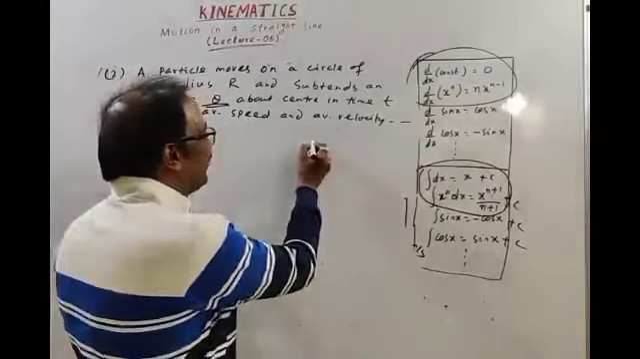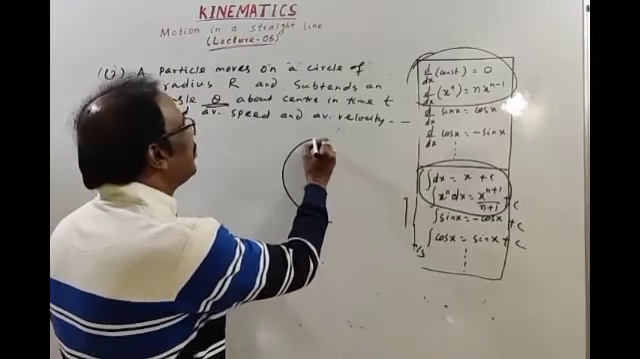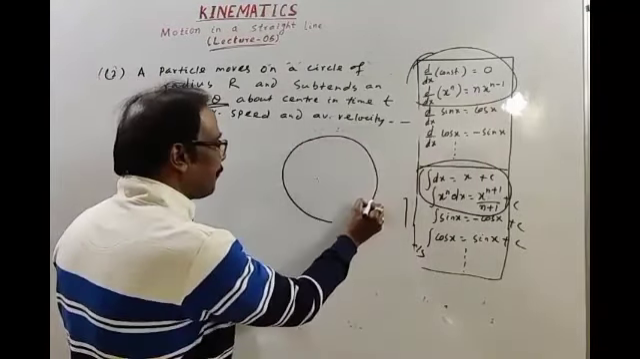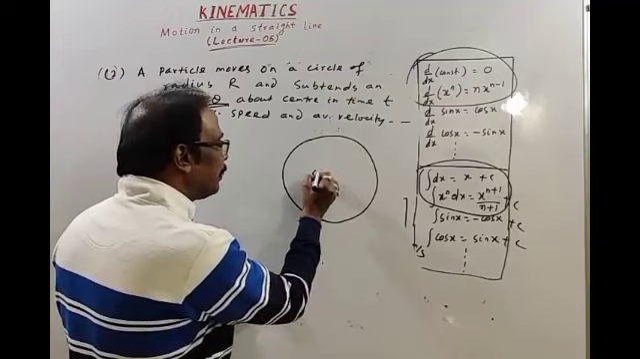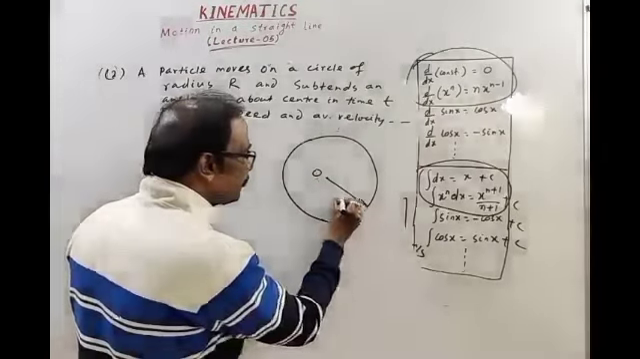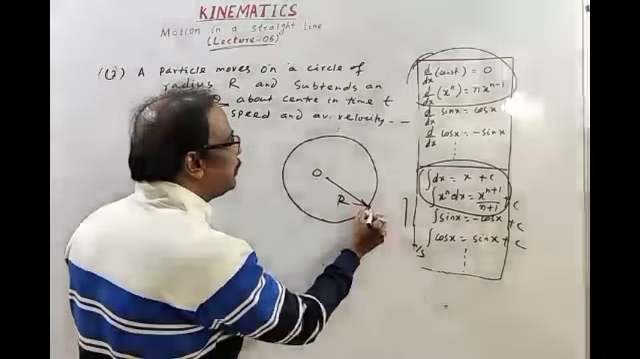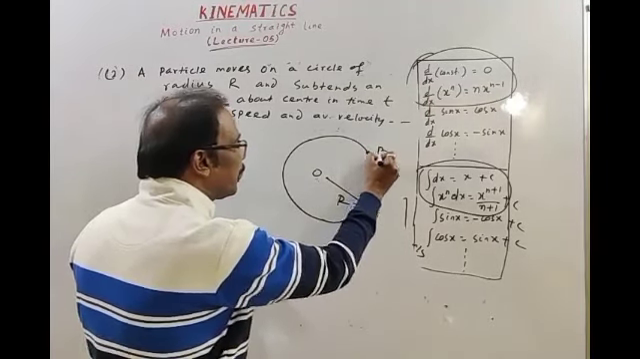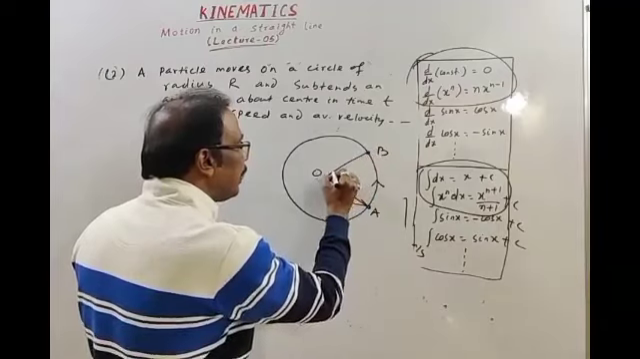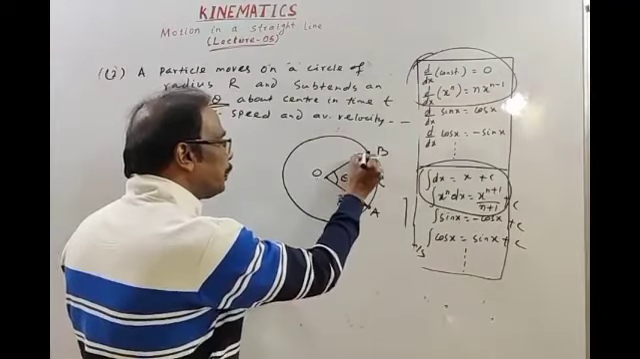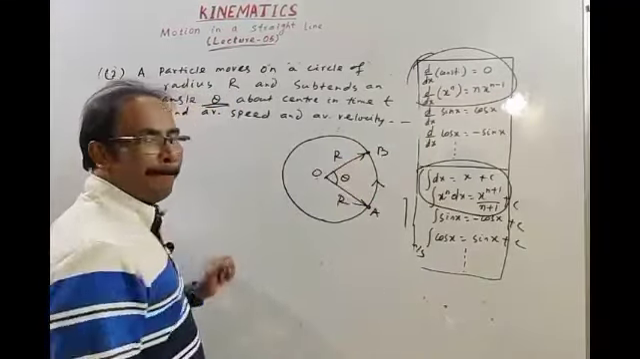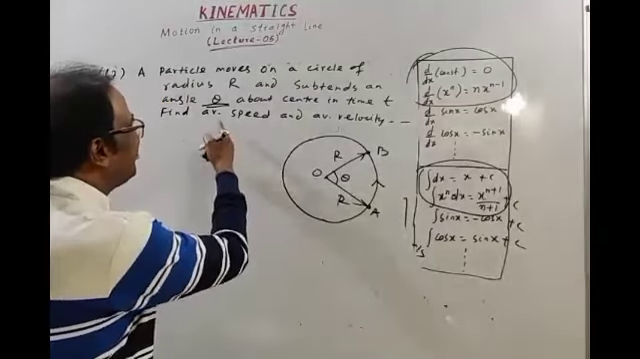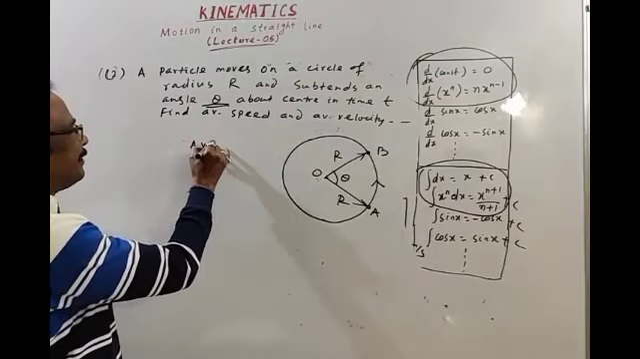A particle moves on a circle of radius r. This is the center, this is the radius. Let a particle be initially at A, move on the circular path, and reach B, subtending an angle theta about the center. This is also radius r. Then first we will find average speed.